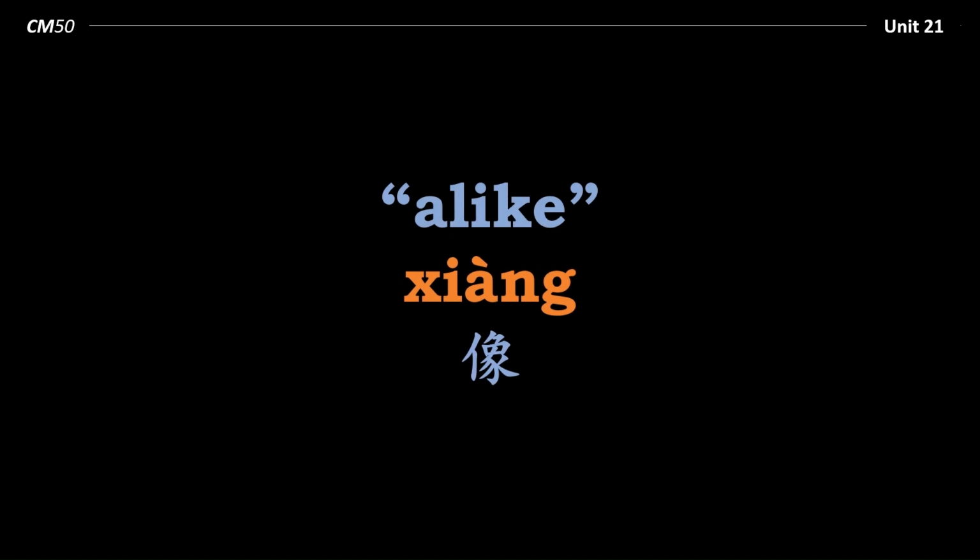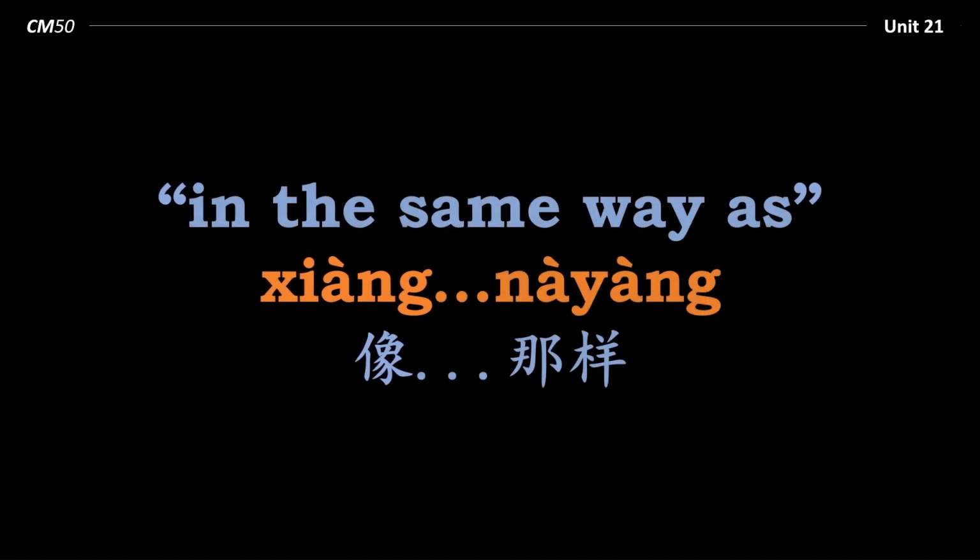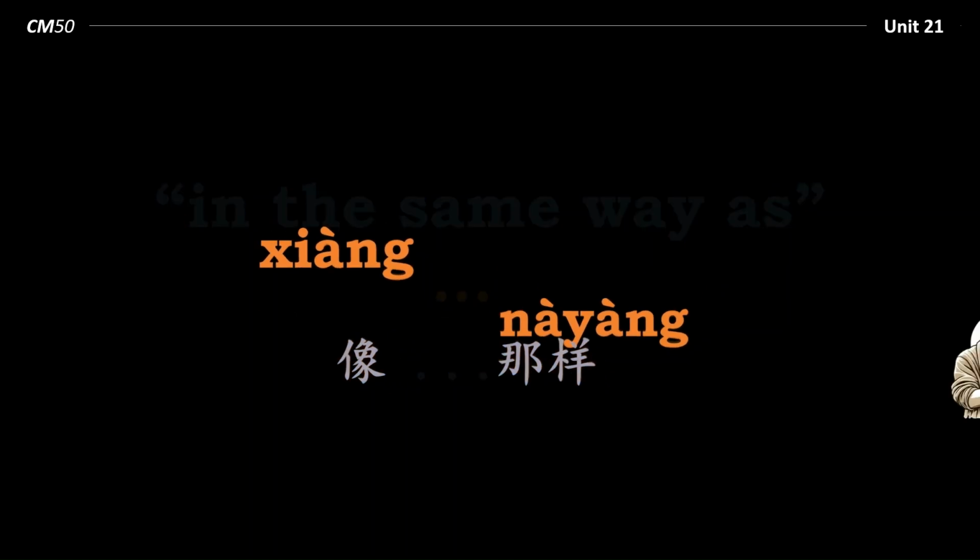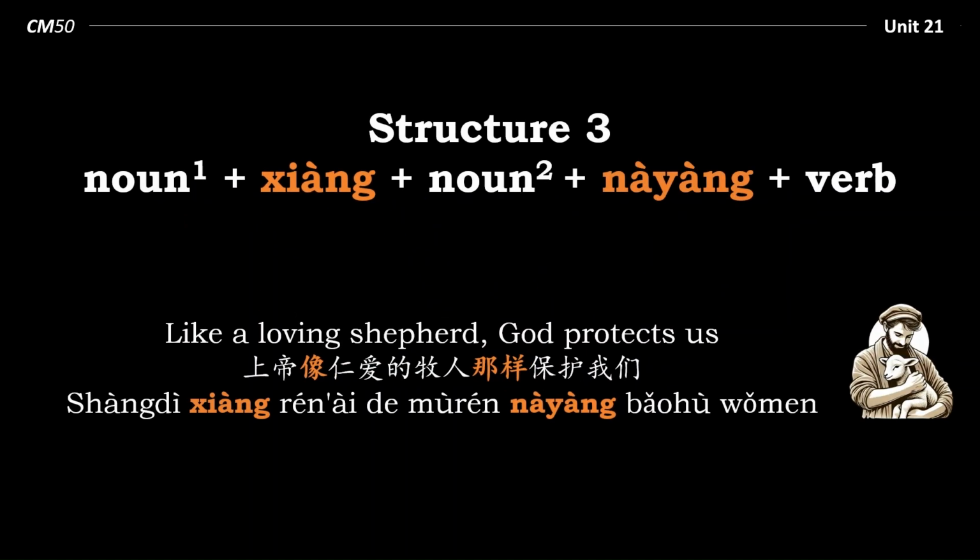It can also be used along with nàyàng to mean in the same way as. And this can have two uses. So the first one, noun 1, 像, noun 2, nàyàng, verb. So this means that noun 1 does something in the same way as noun 2. So here's an example.